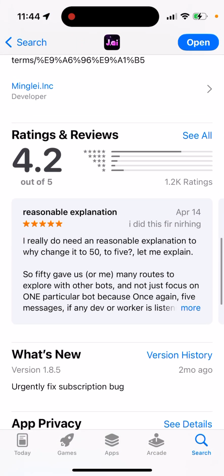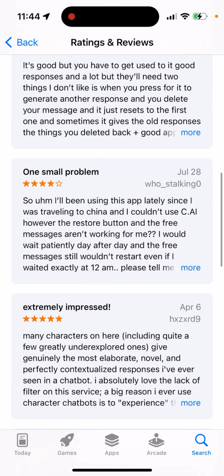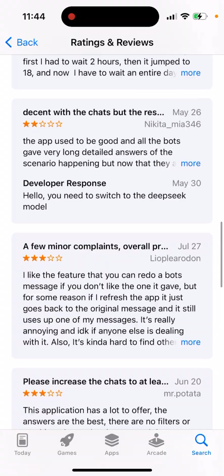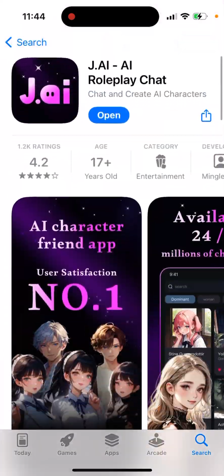What is the rating? So 4.2 in here, pretty good, but once more extremely impressed, difficult to use. There are some limits and so on. So that's just what you have.